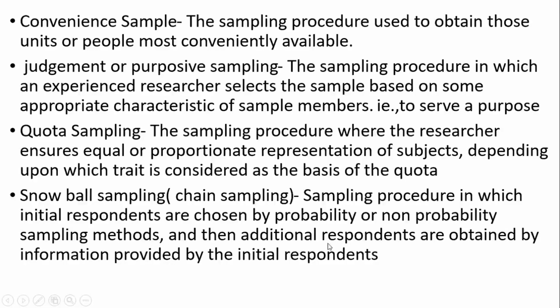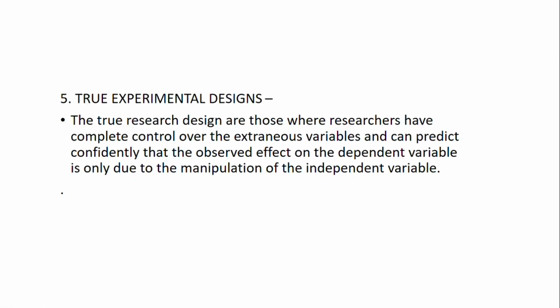Then additional respondents are obtained by information provided by the initial respondent. The fifth short note is true experimental designs. True experimental designs are those where researchers have complete control over the extraneous variables and can predict confidently that the observed effect on the dependent variable is only due to manipulation of the independent variable.